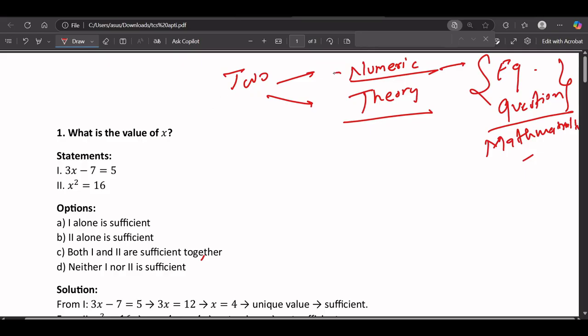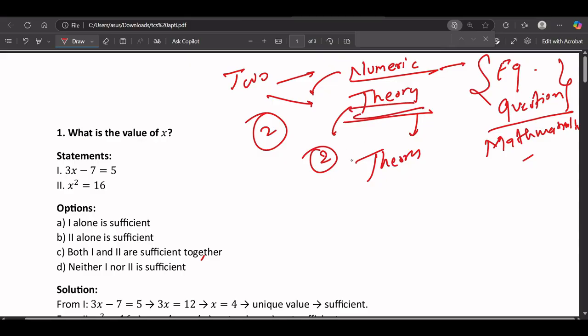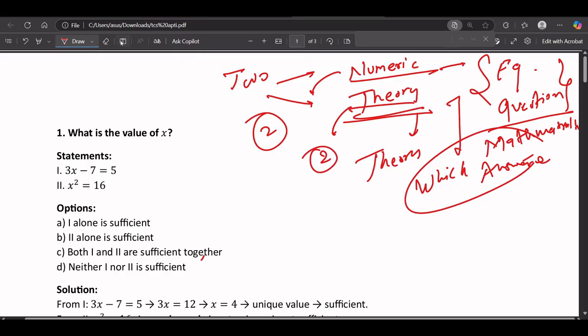So we will solve around 2 questions here for this type. The second one is theory, in which you will be getting some theoretical assumptions and ideas. Based on the theoretical assumptions and ideas, you need to find out which answer is correct. So these kinds of 2 questions will be there. Now let's understand the basics.